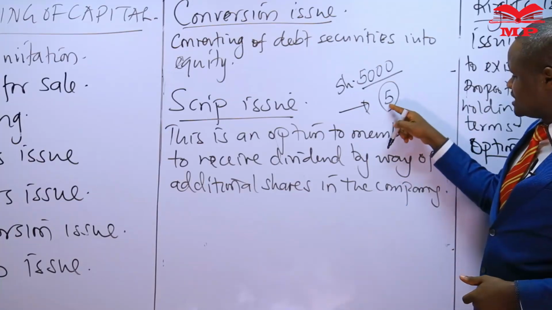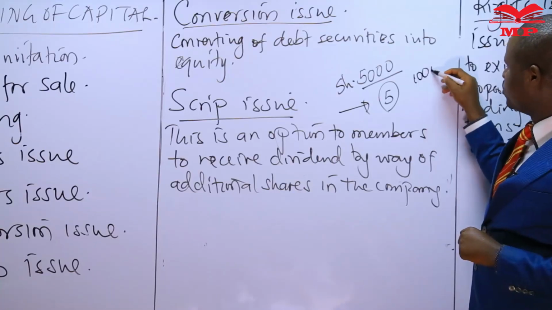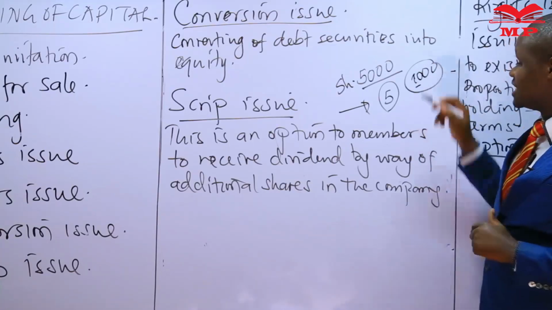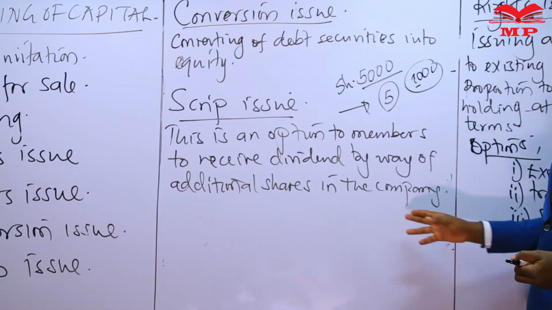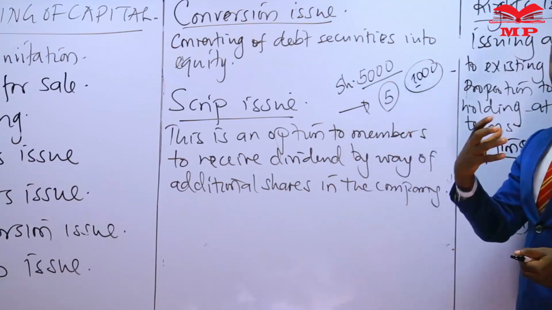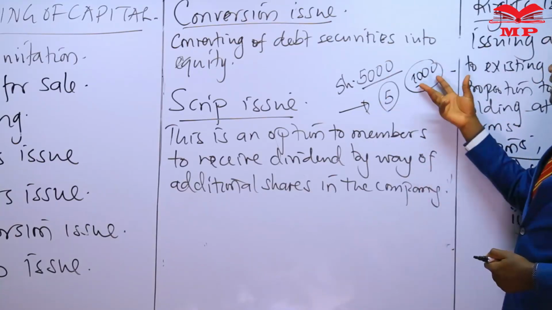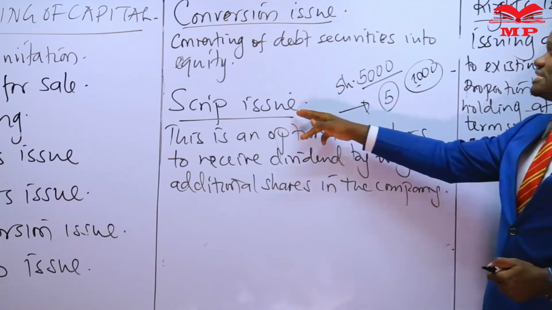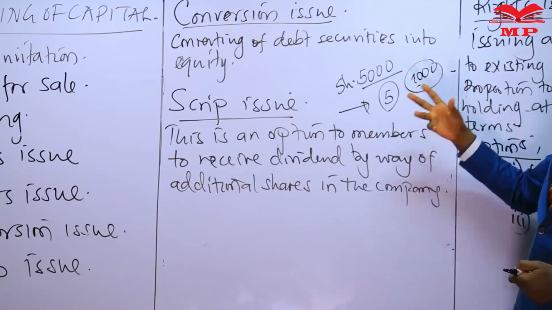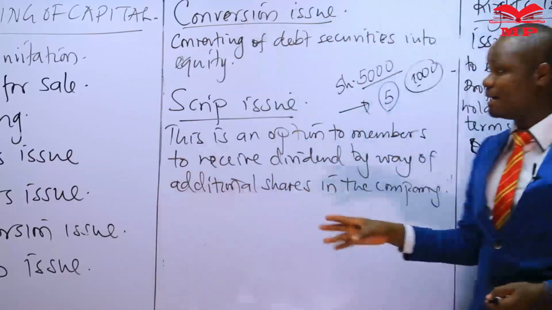Where the value of a share is currently 5, then this 5,000 affords this shareholder an additional 1,000 shares. So this member is given the option that instead of taking the 5,000 dividend in cash, you have the option of taking up 1,000 additional shares in this company. This is a scrip issue. The effect is that we have given ourselves an option of raising share capital as a company.